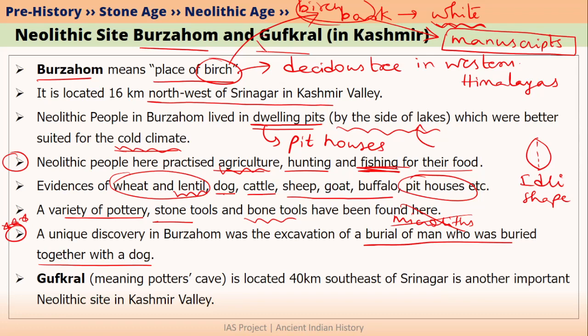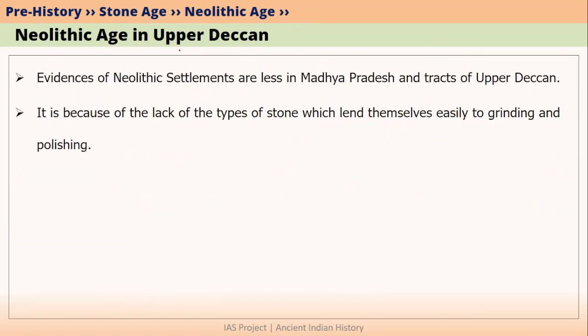The other site was Gufkral. The name Gufkral means potter's cave. Therefore, it signifies that pottery has been found at Gufkral. Gufkral is located towards the southeast of Srinagar. So Burzahom and Gufkral are two very important Neolithic sites in Kashmir. Another very small information is given here.